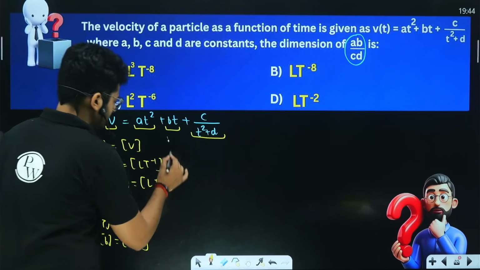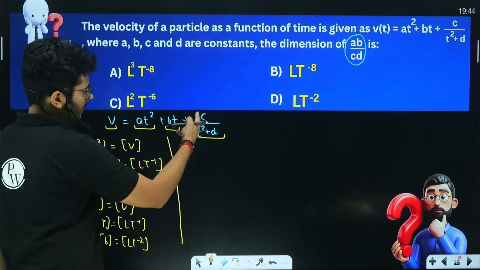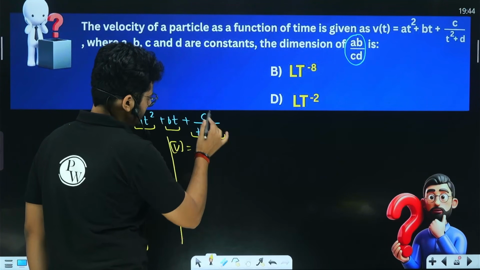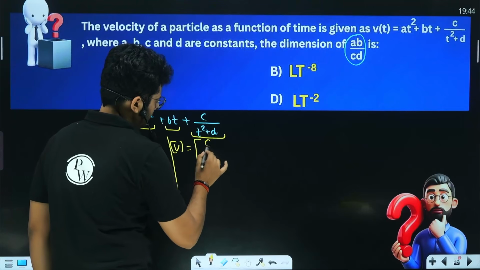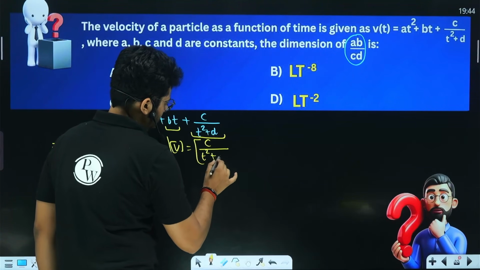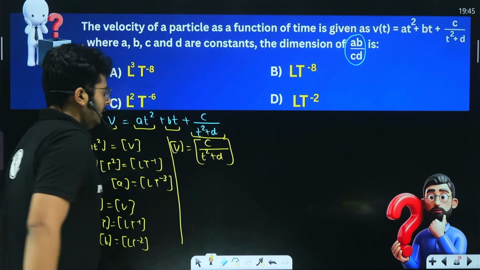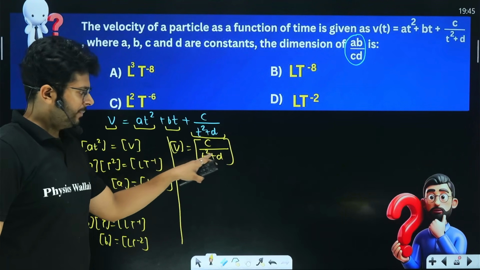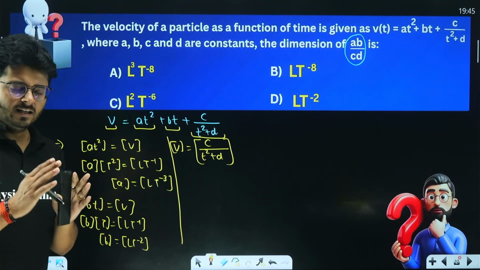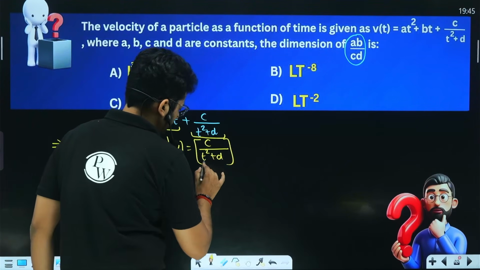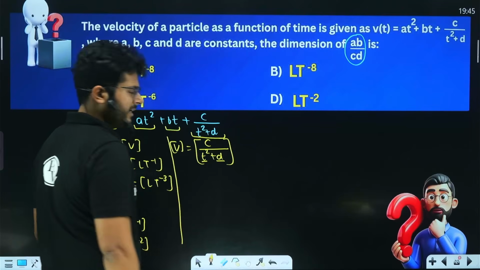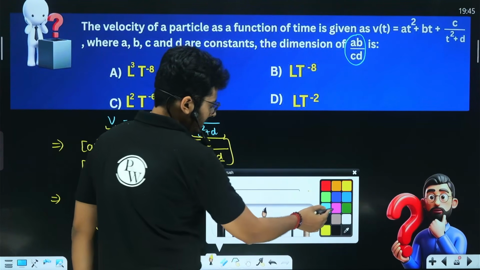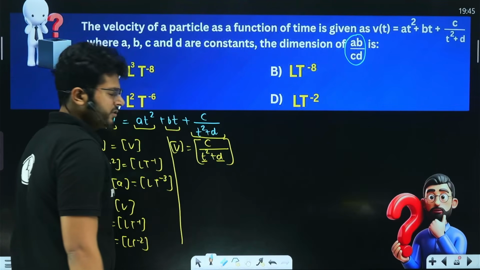Now let us talk about the next part, which is dimension of this thing with the dimension of velocity. So dimension of velocity will be same as dimension of C upon T square plus D. Now, if you focus, my dear aspirants, so here you have T square plus D. Two things are added up in the denominator. If two things are added up, they must share the same dimension. So dimension of this expression and this expression must be same, right? If two things are added up, they must share the same dimension.